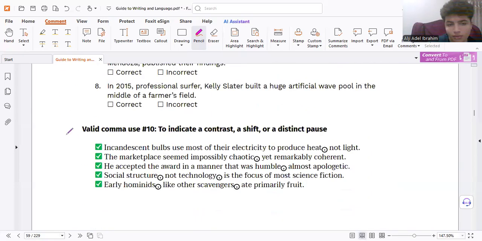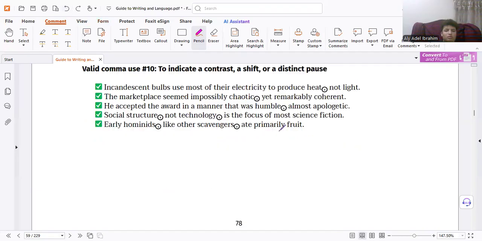That's all, Mehdi. So here we have another shift. It could be a shift, it could be contrast, it could be a distinct pause, whatever it is. But if you delete it, it does not make sense. Delete, it makes sense. Delete, makes sense. The sentence is not affected if you delete it. But if you delete it and the meaning is affected, then it's wrong. But what you expect could be contrast, it could be similarity, it could be anything of these. So please revise.